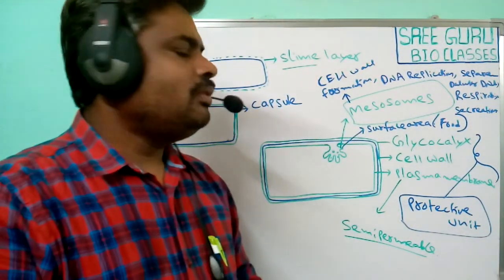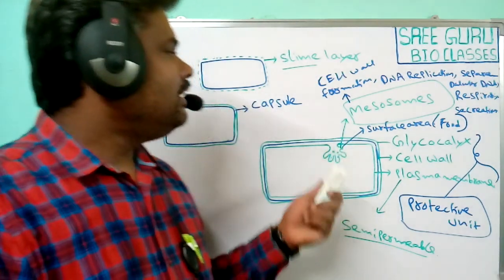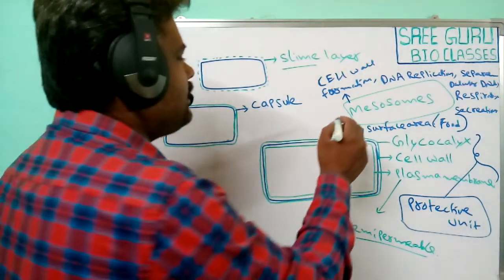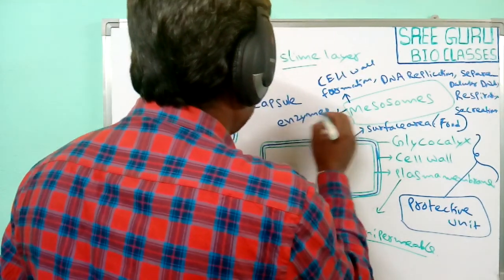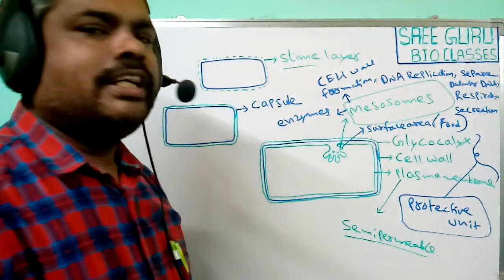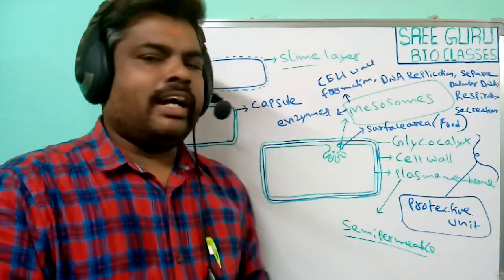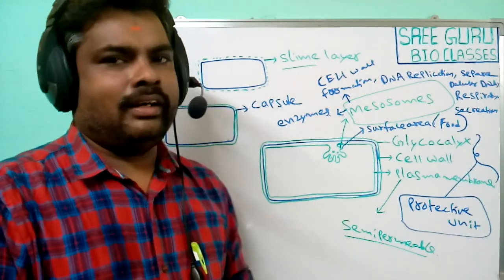Generally, this is the mesosome. In addition to this, mesosomes also have some enzymes. These enzymes play a major role in the metabolic activities of this bacteria. Why?